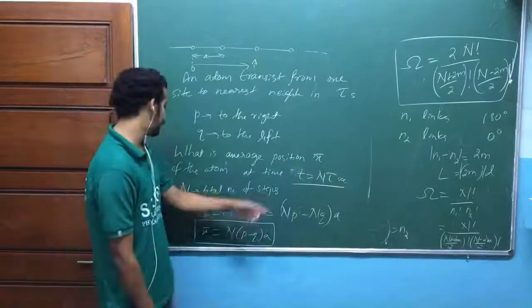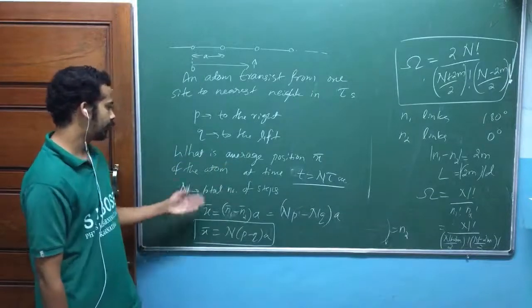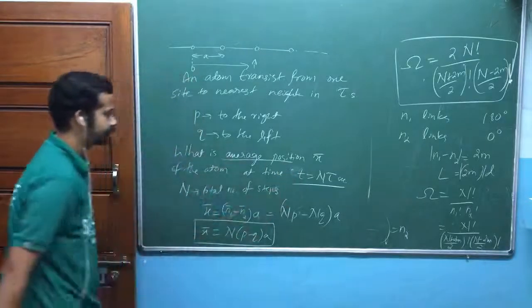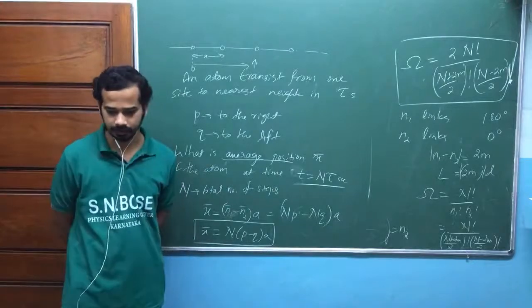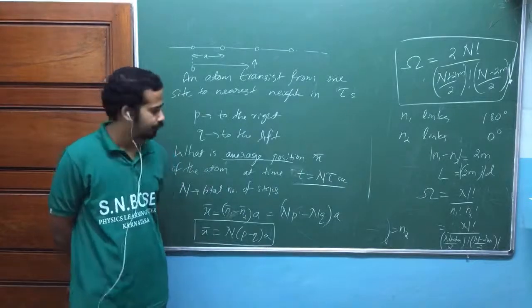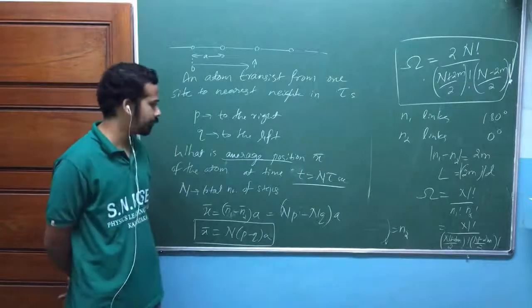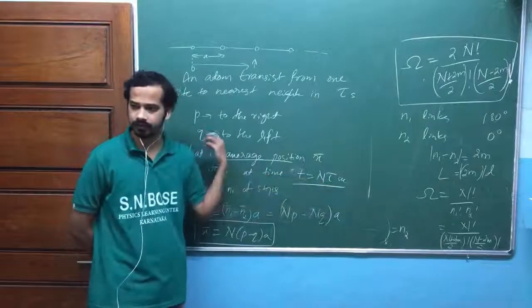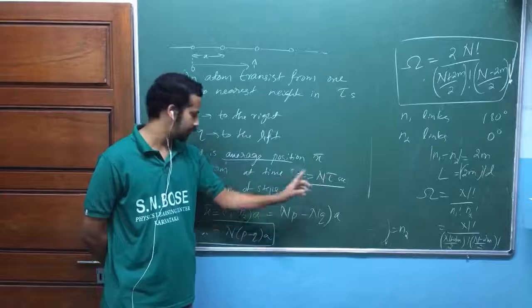After time t, what is the average position of the atom? At time t equal to n into tau, starting from 0 second, it has taken n steps.